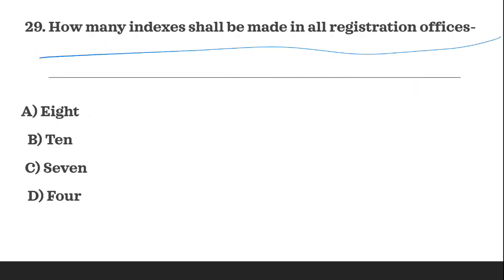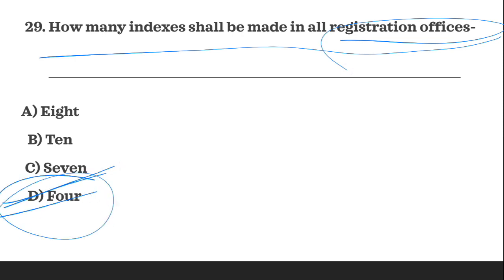Next question is, how many indexes shall be made in registration offices? So D is the correct answer. 4 indexes shall be made.